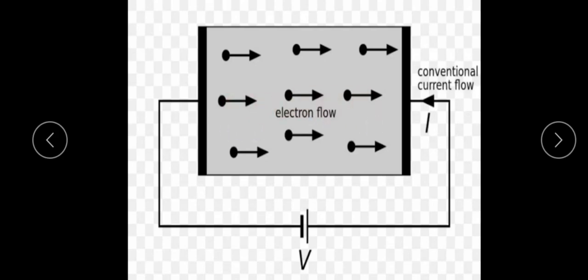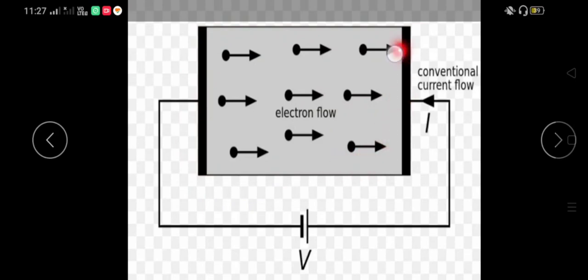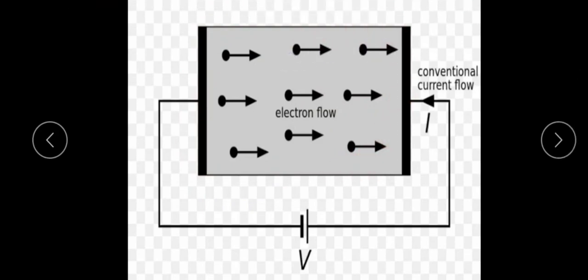See here, we know that every material is made up of the smallest particles, which are called atoms. In the atomic arrangement of solids, those atoms are arranged very tightly and compactly, and there are some valence electrons that are practically free to move within the material like molecules in a gas. These types of electrons we call free electrons under the effect of an electric field.